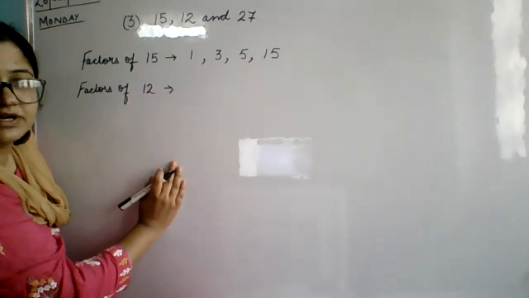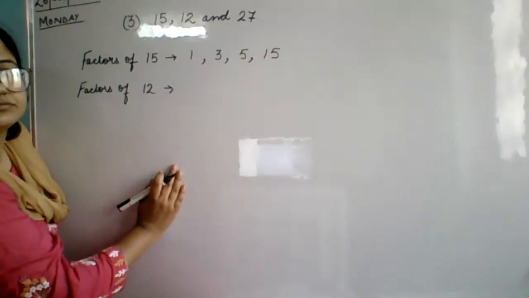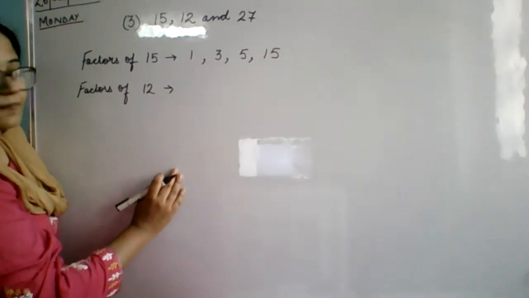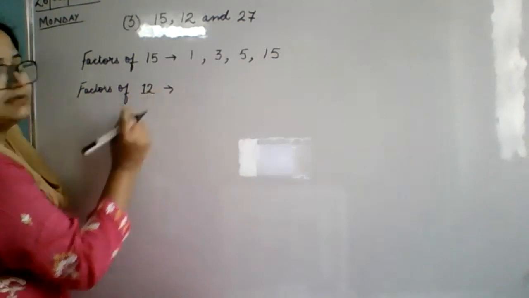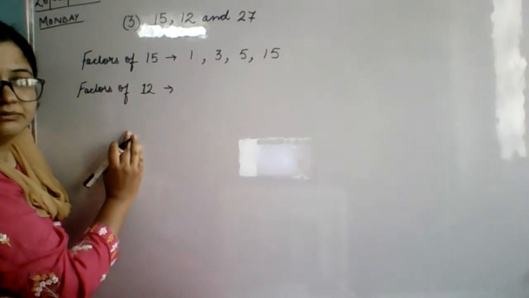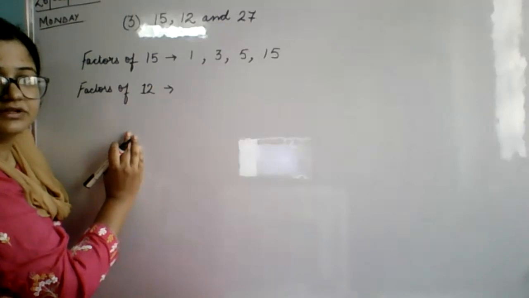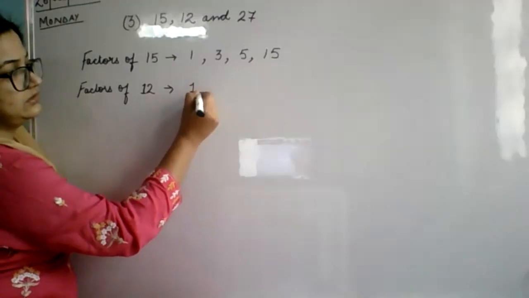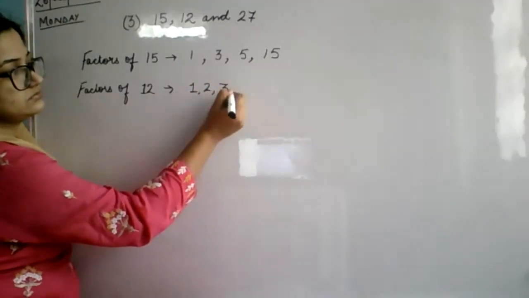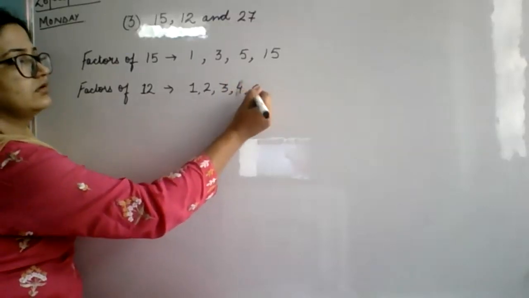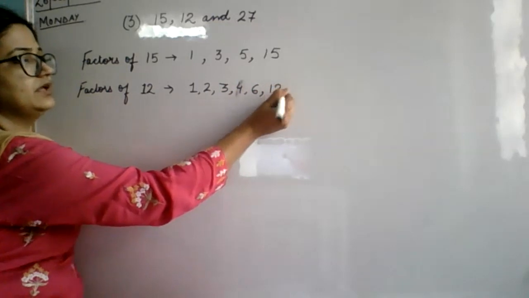Lakshita, tell me the factors of 12 quickly. You are doing, Lakshita? You can tell me the factors of 12. Okay. Then by the time, Anshuman, tell me the factors of 12. The factors of 12 are 1, 2, 3, 6, and 12. And what about 4? And 4 also. Yes, 4 also.